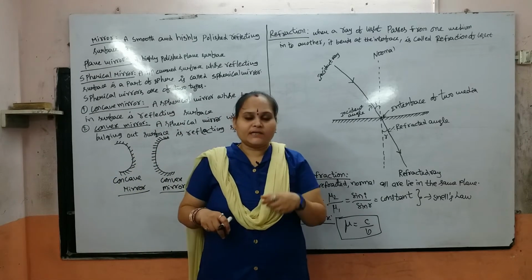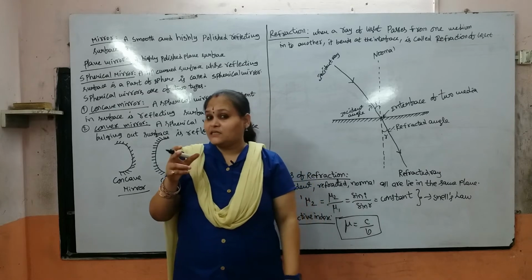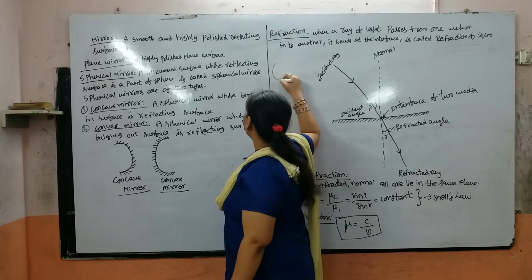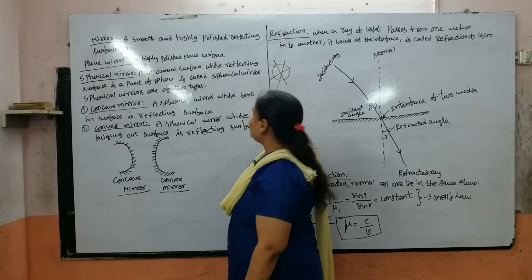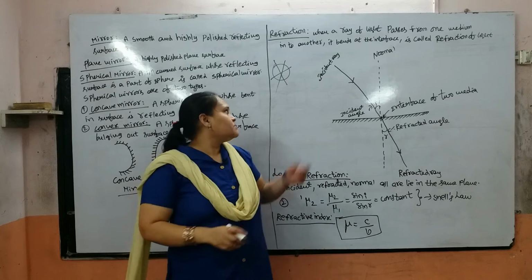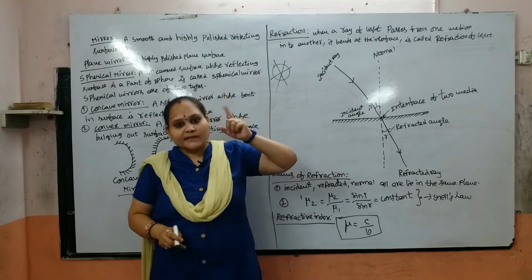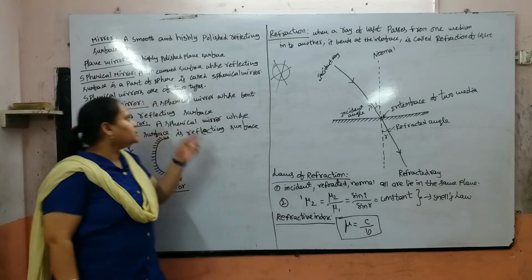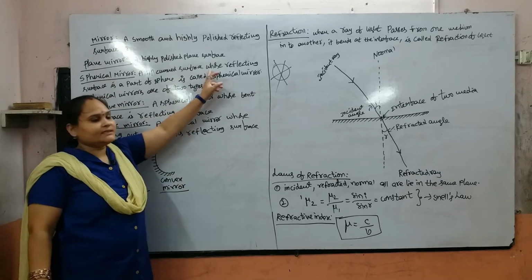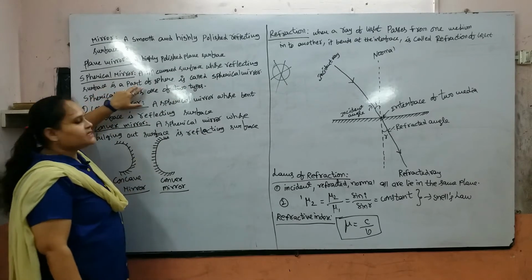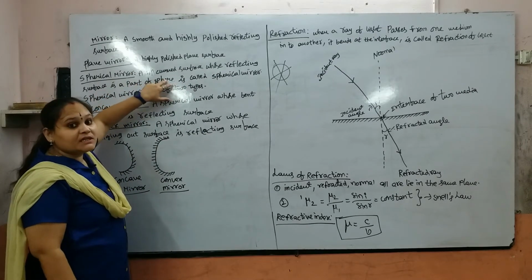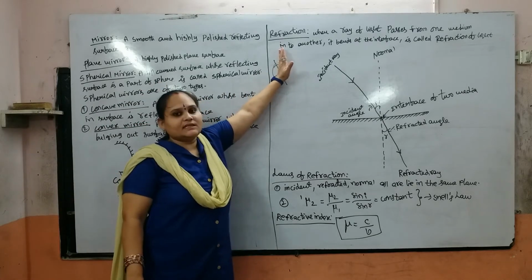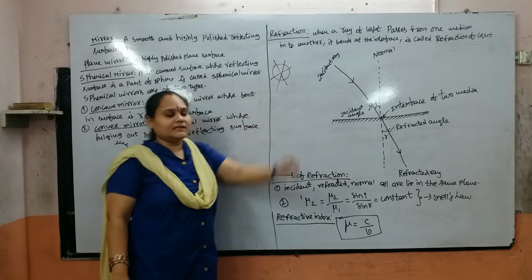But in the case of a spherical mirror, why? Because a plane is two-dimensional, but a sphere we consider in a three-dimensional coordinate axis. A sphere is a three-dimensional thing, a plane is a two-dimensional thing. So a highly polished curved surface whose reflecting surface is a part of the sphere, some part taken, is nothing but a spherical mirror.